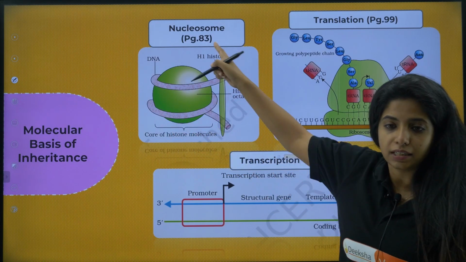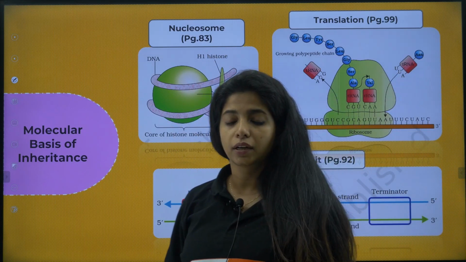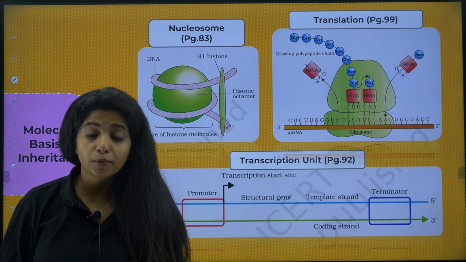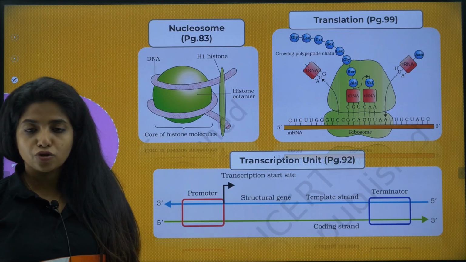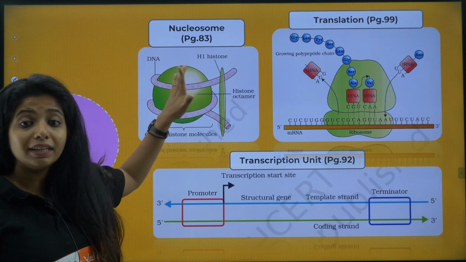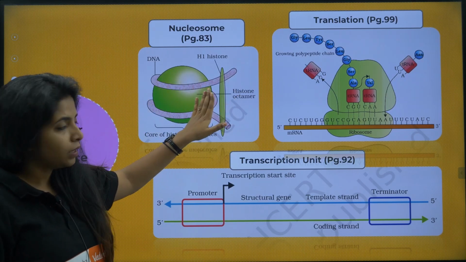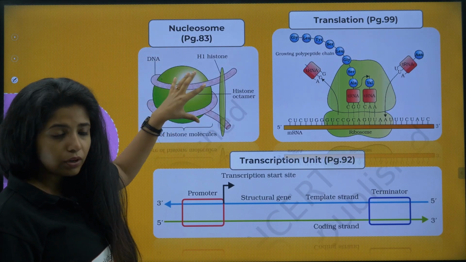Make one big circle. This big circle that you see over here is made up of 8 histone proteins. How many? 8 histone proteins. You call it an octamer of histone, my dear children. And on this histone protein, what do you have wrapped around? You have the DNA being wrapped around. Now this is one nucleosome. This whole thing that you see is one nucleosome.